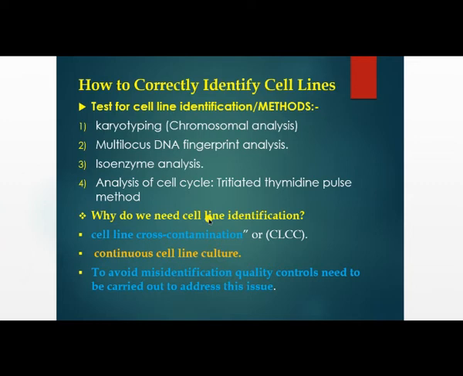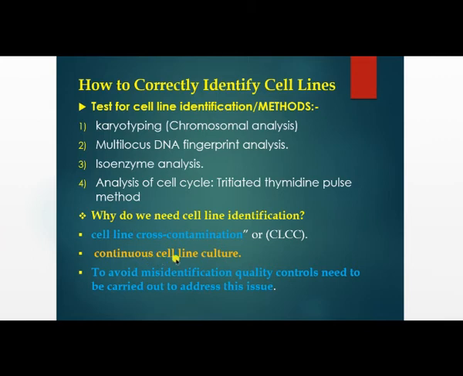Obviously, misidentification is the result of cross contamination. Cell line cross contamination occurs with a single type of cell line. When you are using a single cell line, there is less chance of cross contamination, but when two types of cell line are used at one time for culturing one cell line, it can create cross contamination. So we call it cell line cross contamination, or CLCC.